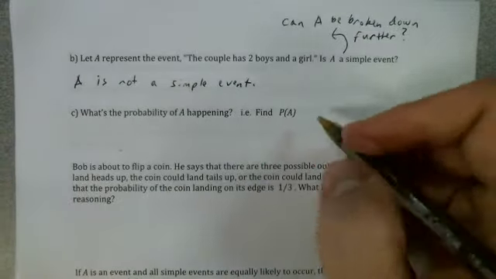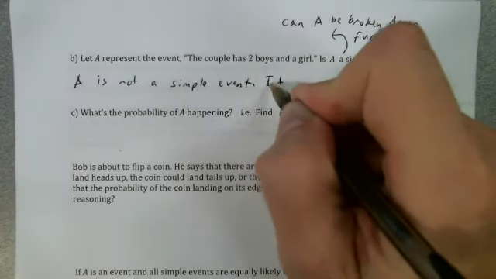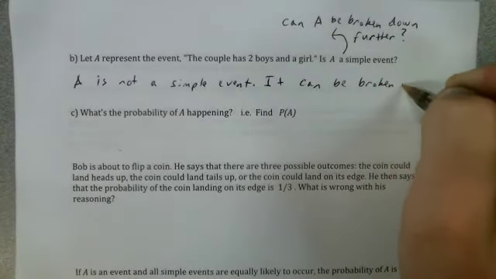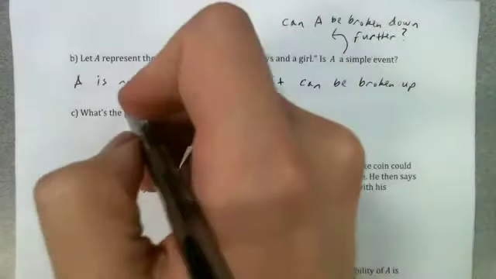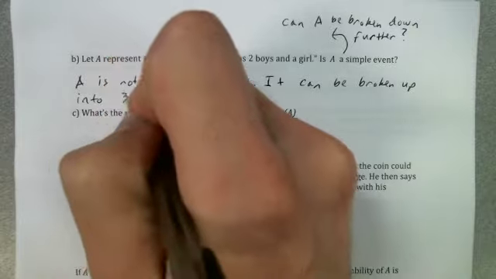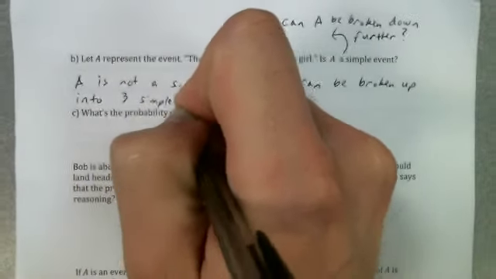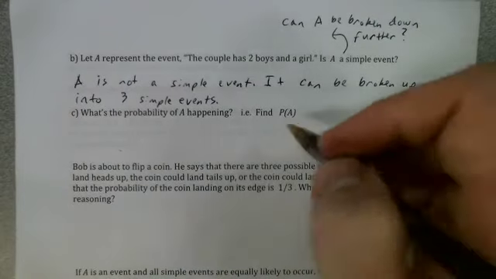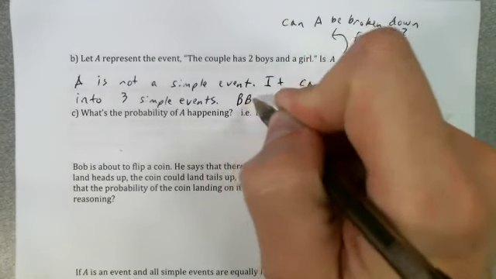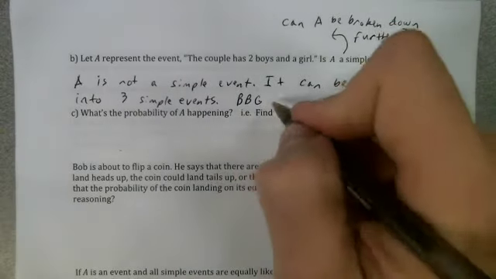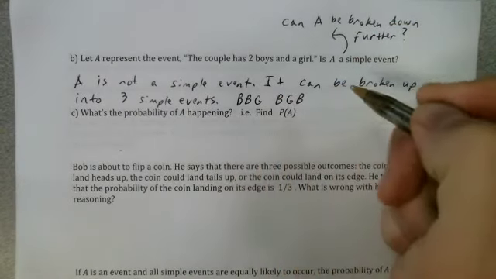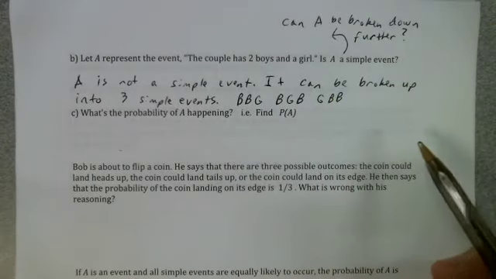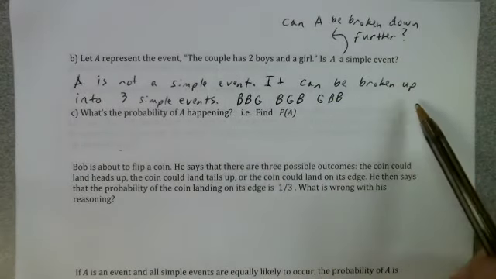The reason is it can be broken up into 3 simple events. So A can be broken up into the events boy, boy, girl, boy, girl, boy, and girl, boy, boy. There are 3 different ways the couple could have 2 boys and a girl.